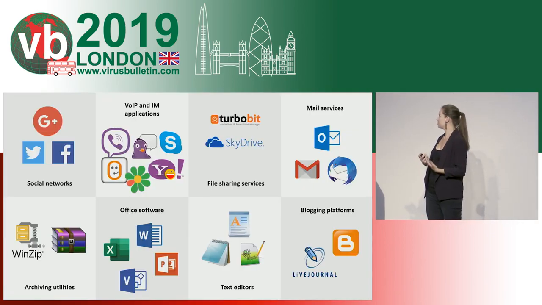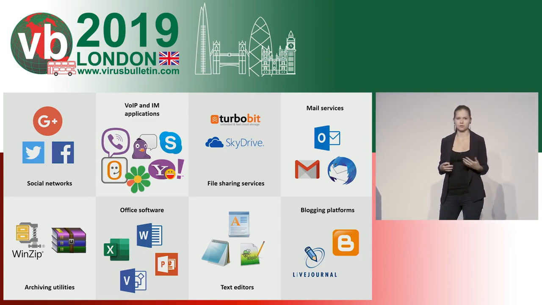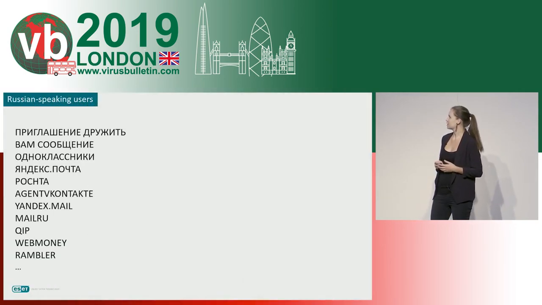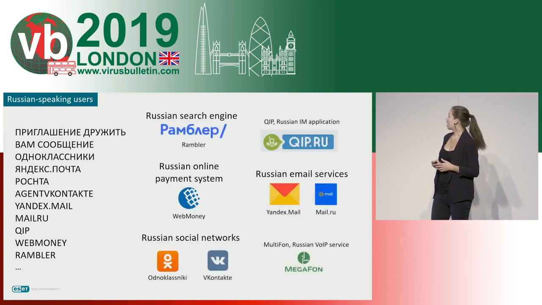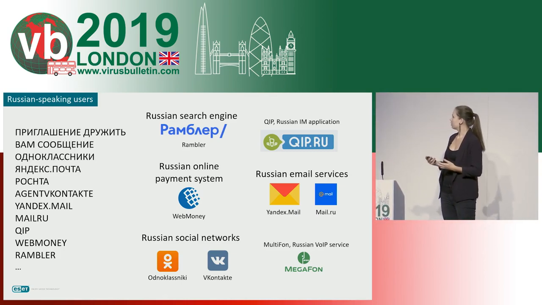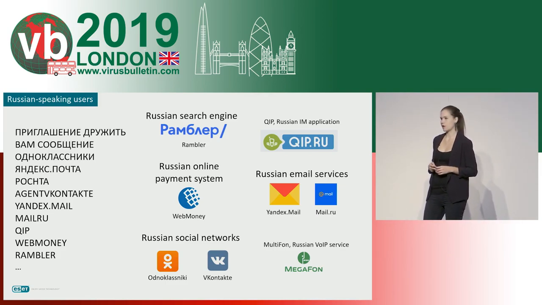So first, when you look at the list of these apps, no surprise here. What you'd expect, some social networks, email services, and maybe some office apps. But when you look further, you can find strings like "приглашение дружить" or "Yandex Pošta". And all of these strings are actually associated with some applications that are used in Russia. And they include the two most popular Russian social networks or a VoIP app that is provided by a Russian telecom operator. So our conclusion here is that Attor is specifically searching for users that are Russian-speaking.